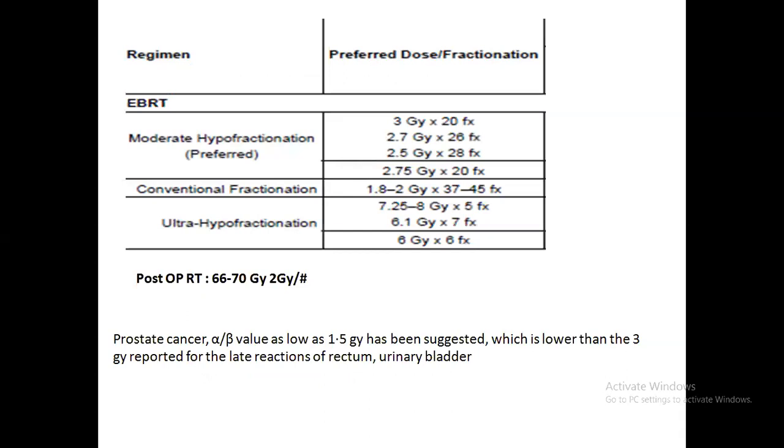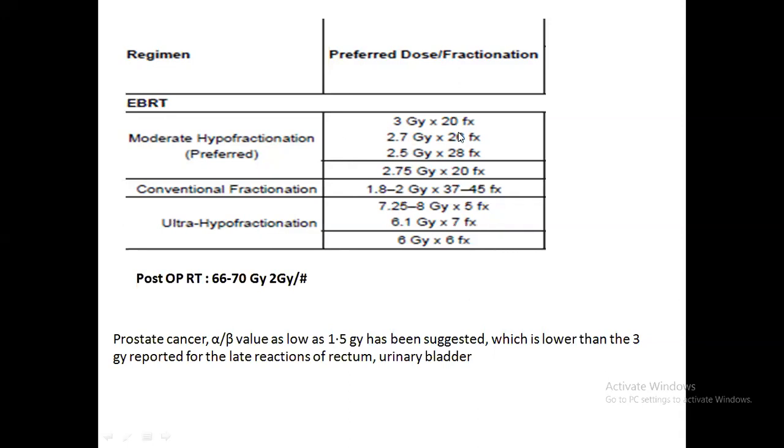So what might be the dose? In conventional fractionation, it is 1.8 to 2 gray per fraction, 37 to 45 fractions. It is said that in low risk you might go for 74 to 76 gray in conventional fractionation, but in intermediate to high risk, more than 78 gray in conventional fractionation should be given. But nowadays moderate hypofractionation and ultra-hypofractionation are very useful.